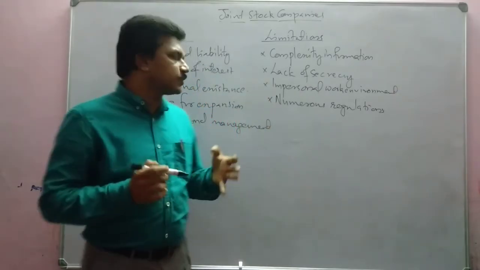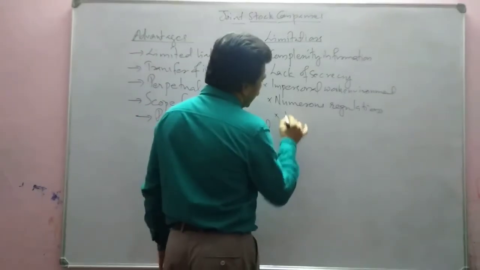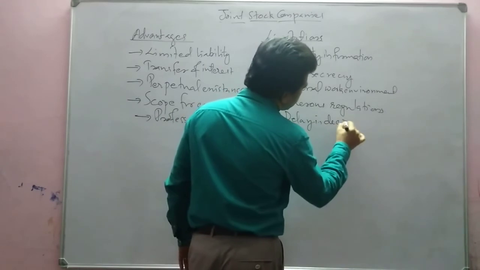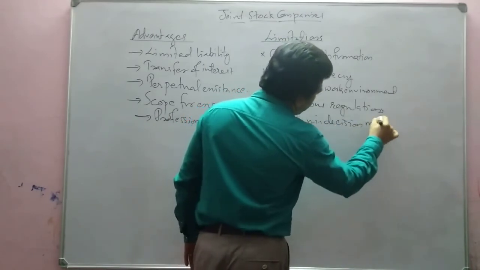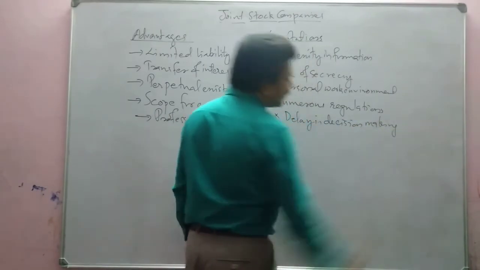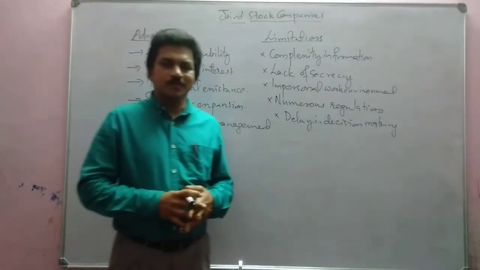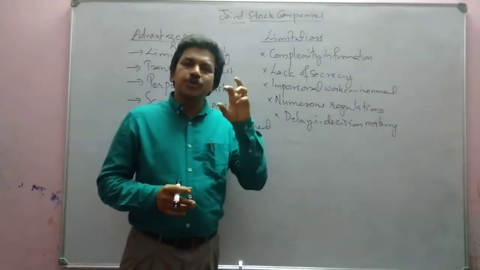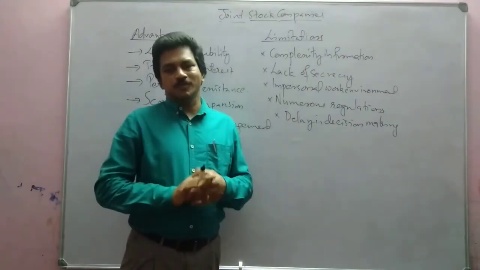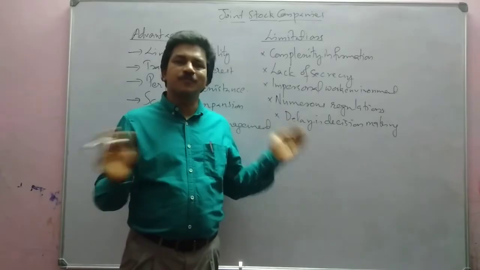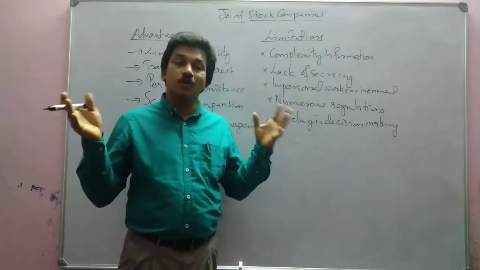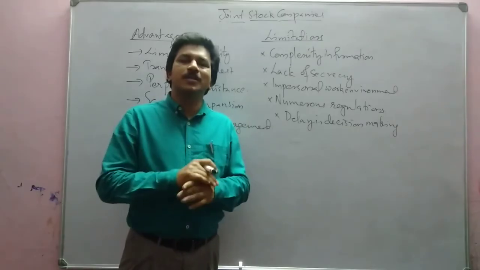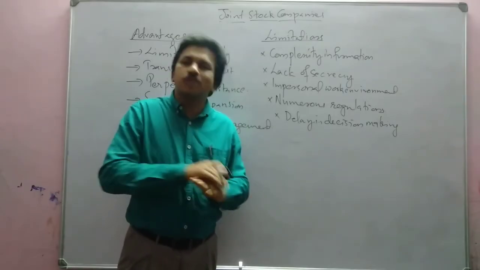Then the next point is delay in decision making. In order to take a policy decision, that means a major decision related to the business, a sudden or quick decision is not at all possible, because that decision has to come from the board of directors, who represent the owners. Calling all the owners for taking a decision is sometimes not possible.